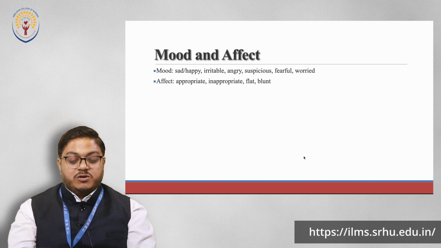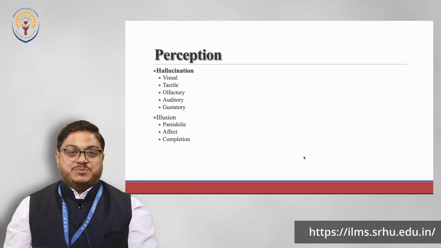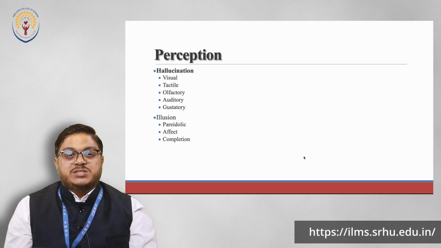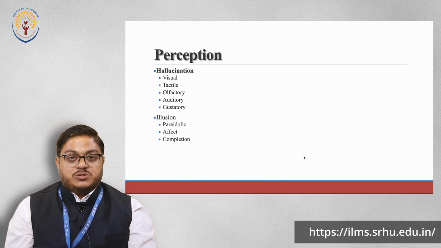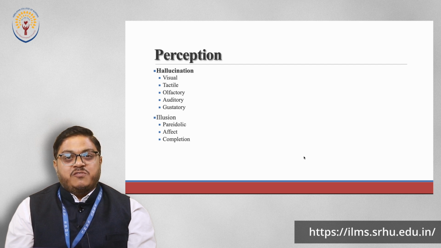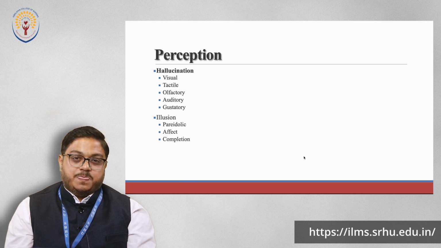Now let's move to another component that is known as perception. Okay, so what is perception? In psychology, when we talk of perception, we have to understand about the sensory system also, right? So when there is any type of sensation, any type of sensory information, and with that sensory information we attach interpretation, it becomes perception.